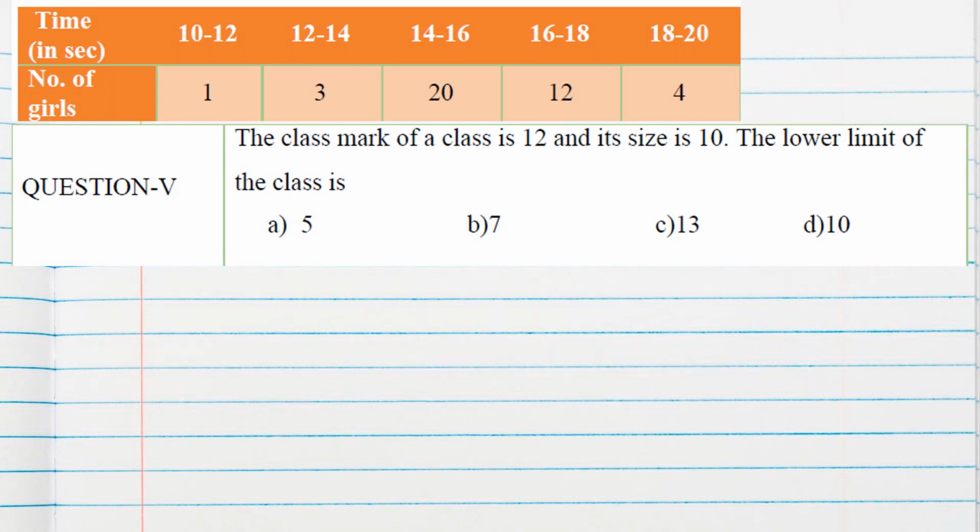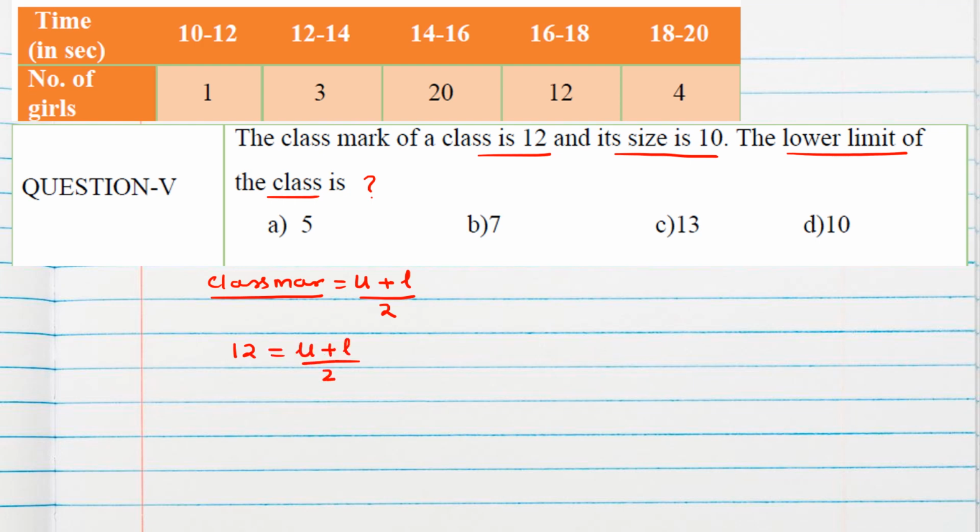Next question is class mark of a class is 12, size is 10, lower limit of the class is. Now see, class mark is what? Class mark is upper limit plus lower limit divided by 2. But this class mark is given 12. So upper limit plus lower limit divided by 2 equals 12, so 24. Okay, this is one equation. Size is 10 means upper limit minus lower limit is 10, which is denoted by H, which is given 10.